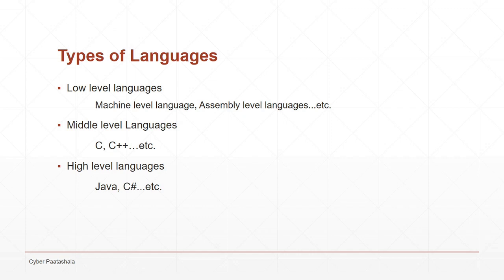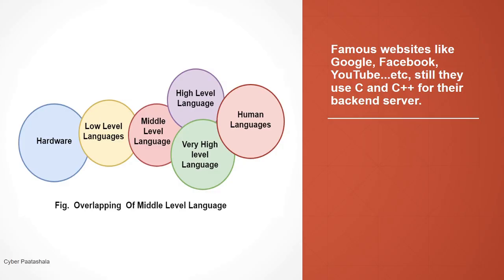Let us see a diagram here. If you see this diagram, all the low level languages can directly interact with the hardware. Whereas high level languages or middle level languages first need to be translated into a low level language so that a machine can understand. Only then can it execute the instructions.